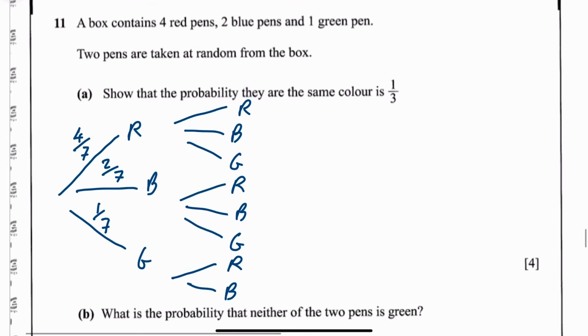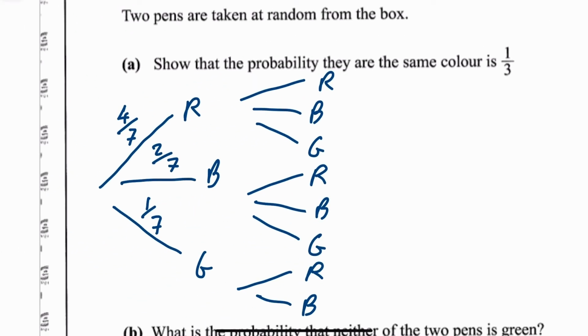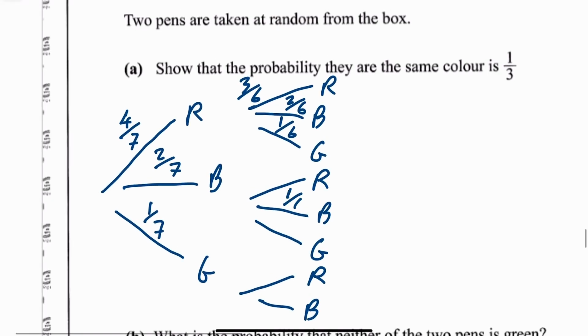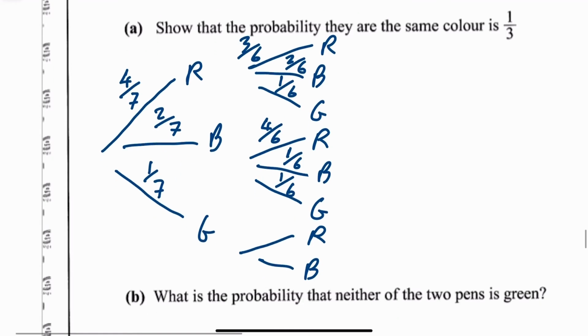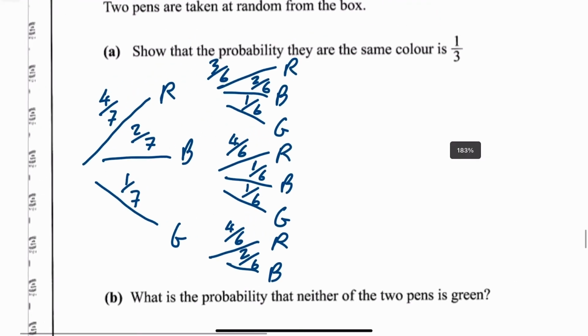And 2 pens are taken out at random from the box. So you pull out a red, you're left with only 3 reds left out of 6. Don't cancel down on these. It doesn't help you to cancel down. So just leave them as uncancelled fractions. So it's 3 out of 6. Your blues are 2 out of 6, and your greens, you've still 1 out of 6. Okay, if you pull out a blue in the middle one, you'd have 1 blue left out of 6. Still the same number of reds, 4 out of 6, and 1 green out of 6. If you pull out a green, then in the last branch, you have no greens left. You have 4 reds left out of 6 and 2 blues out of 6. So that's it filled in.